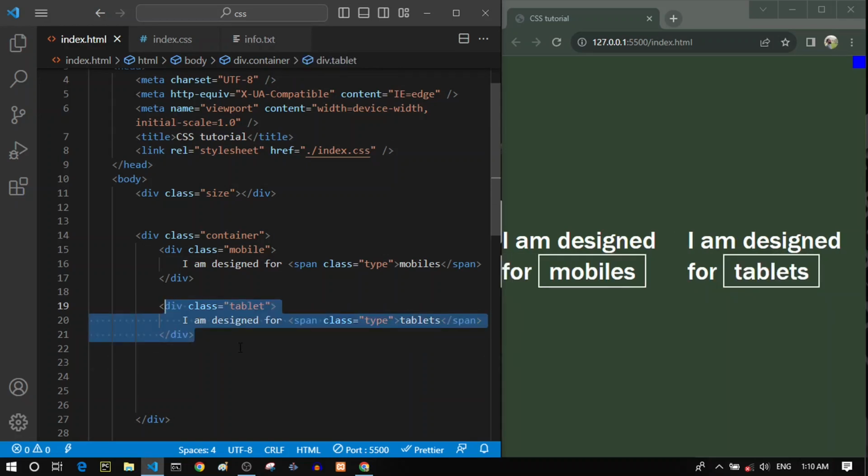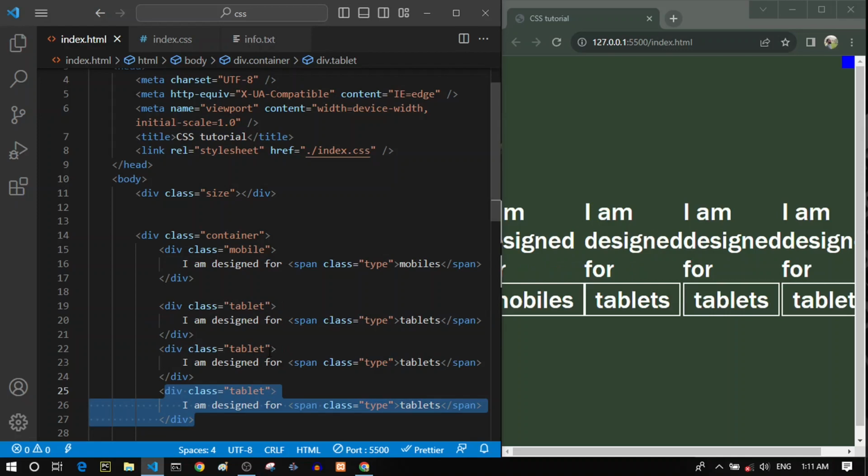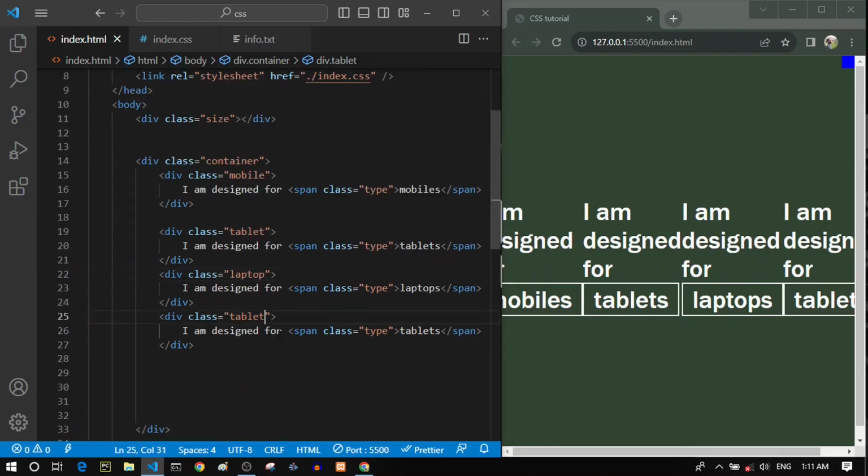Let's paste it two more times, and it should be representing the laptop screens or laptop devices, so laptops. And in the last, I want to have a div with the class of other, and this will be representing all other larger devices like TVs or LCDs and so on. So let's give it an other class and an others text.